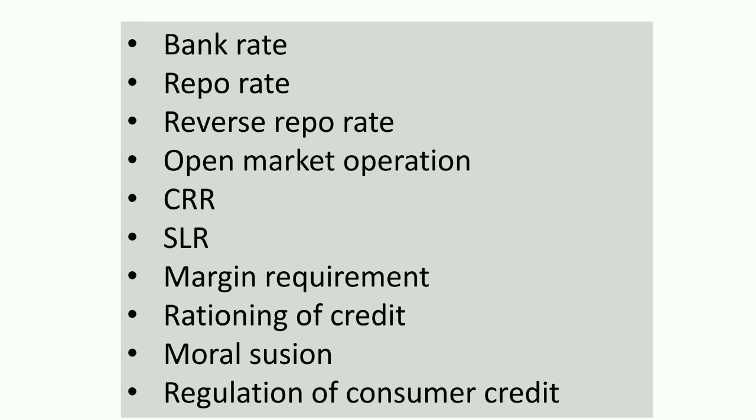And during deficient demand, more loans have to pay a lower interest rate, so the credit will be rationed during the time of deficient demand. So remember that rationing of credit is lowered during excess demand, and it is increased during deficient demand. Then moral suasion, you know that it is a request. So during excess demand, a request is made to reduce credit, and during deficient demand, a request is made to increase credit.